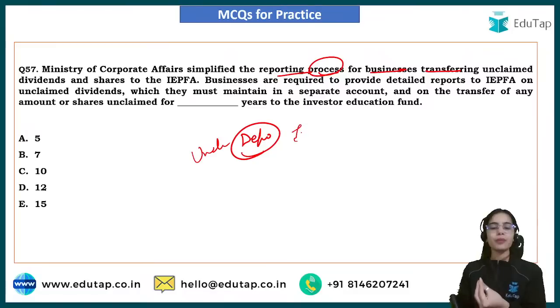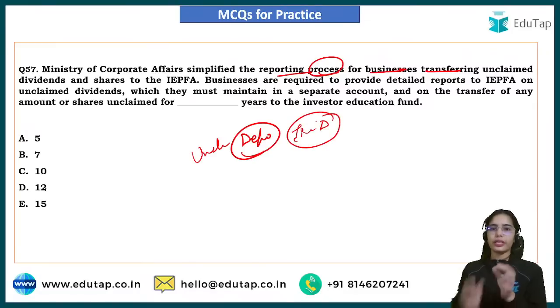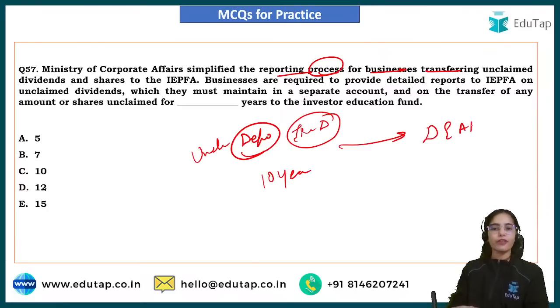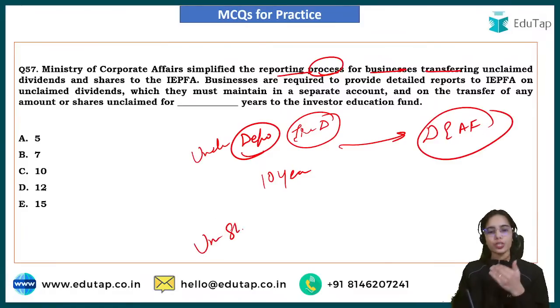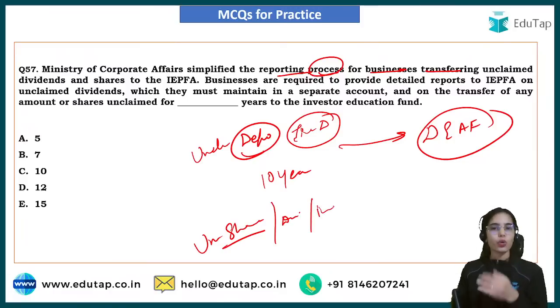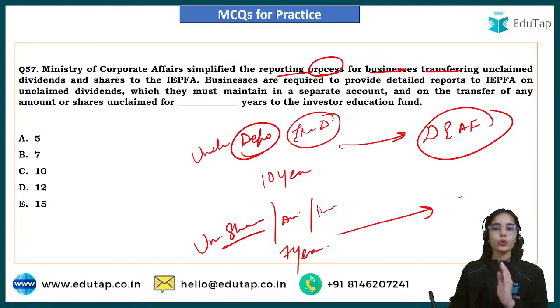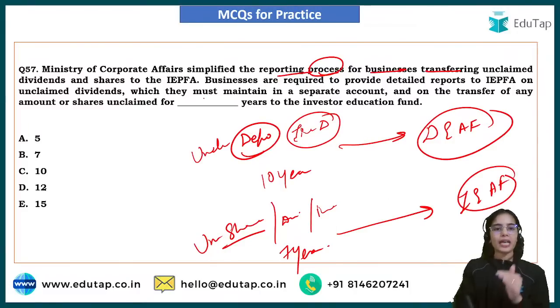If you have unclaimed time deposits, where maturity has finished and they are unclaimed for 10 years, they go to the Depositor Education and Awareness Fund of the Reserve Bank of India. If you have unclaimed shares, dividends, interest on dividends, or profits, unclaimed for 7 years, they go to the Investor Education and Protection Fund, managed by the IEPF Authority.